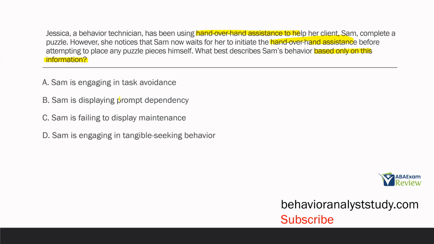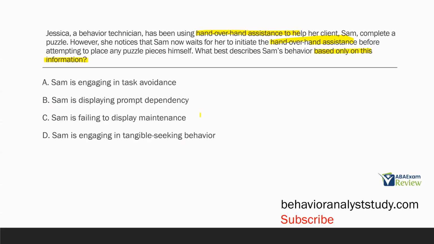A, Sam is engaging in task avoidance. It doesn't appear Sam's avoiding the task. He's just waiting for the hand-over-hand assistance to start the task. So based on our information, A is not right. B, Sam is displaying prompt dependency. Yes, all the information points to prompt dependency.